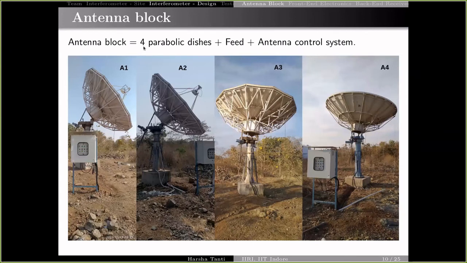Now coming to the antenna block. The antenna block mainly consists of 4 parabolic dishes, feeds, and an antenna control system. The antenna control system is used to steer the antenna, and is controlled by very user-friendly software, which gives a command to the local control panel shown over here to steer the antenna wherever we like. These are the close-up pictures of antennas A1 to A4, where we can see that A4 is a little bit different from the other 3 antennas.